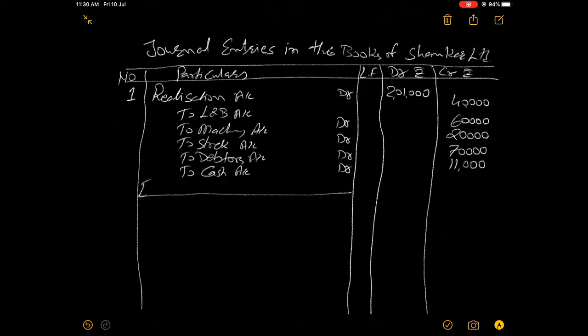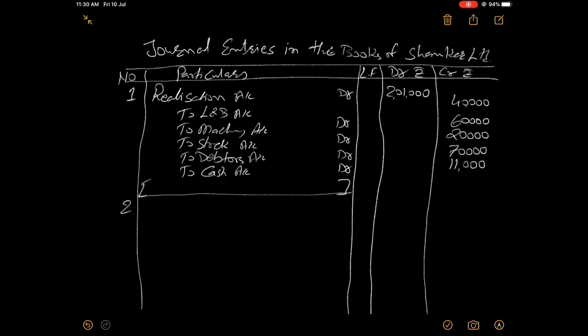Narration, maybe write it down. You know very well how to write the narration, it's common sense and depends on you. I have not mentioned the narration. If you write the narration like this: various assets transferred to realization account on amalgamation as per agreement dated, right?